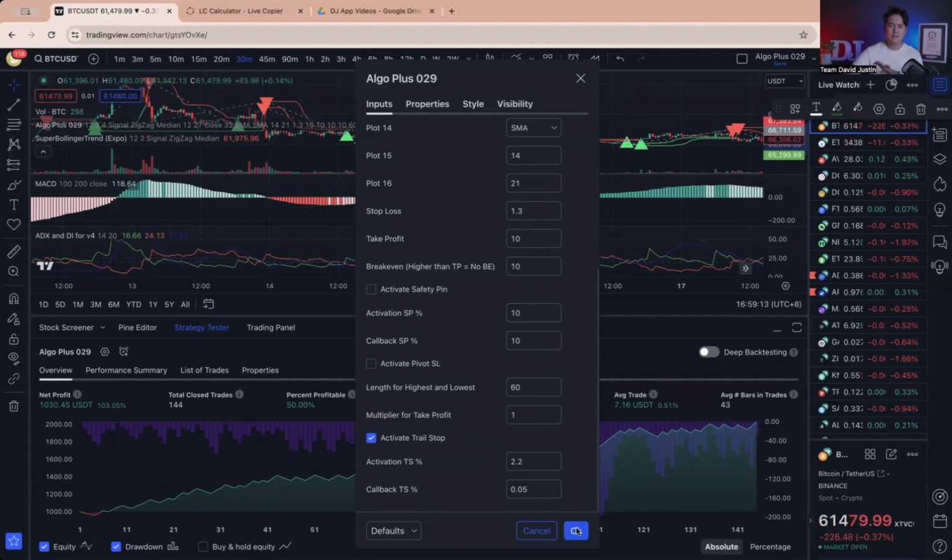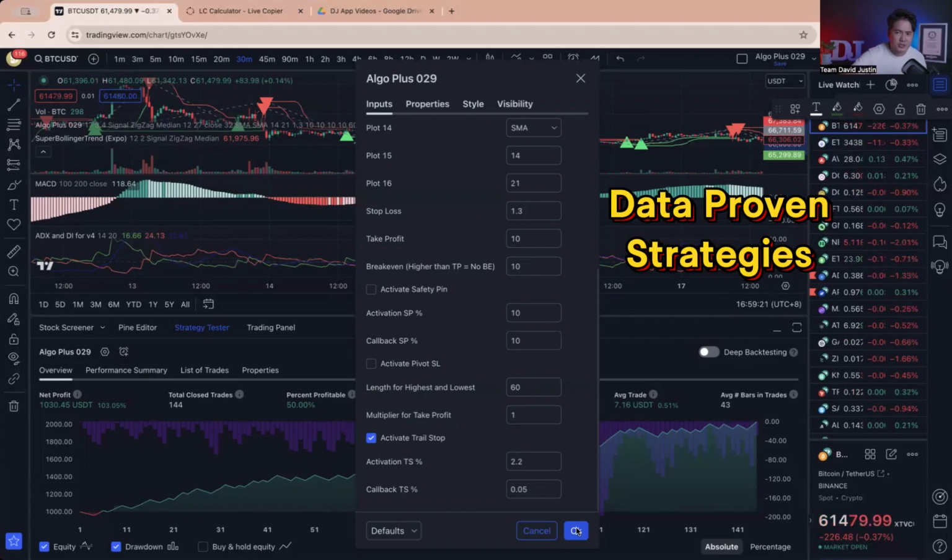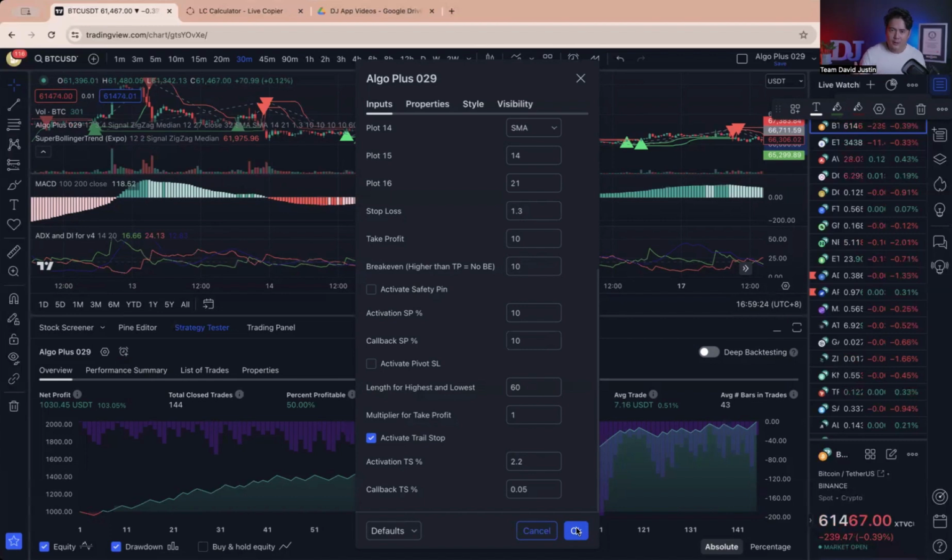So why am I giving you all these types of trading strategies and why do you need to add them? Because I believe that only data-proven strategies can work out in the long run. A lot of strategies, in the short term, maybe run well, but in the long term they don't work well at all.